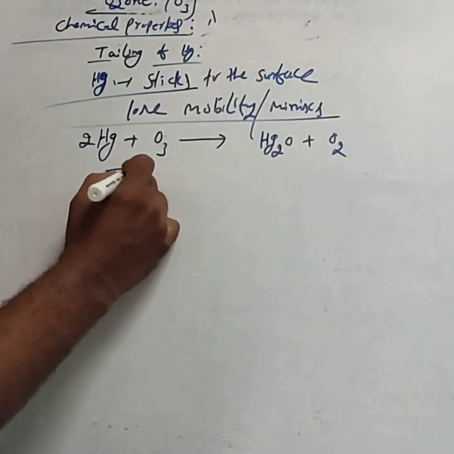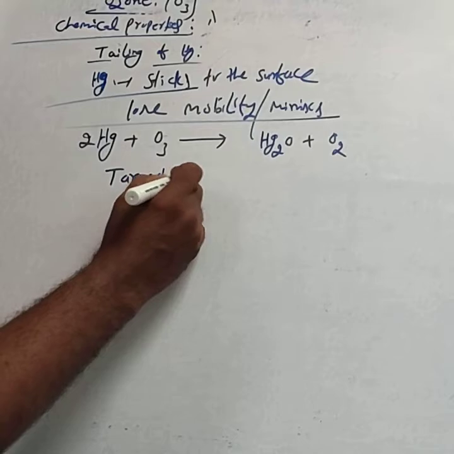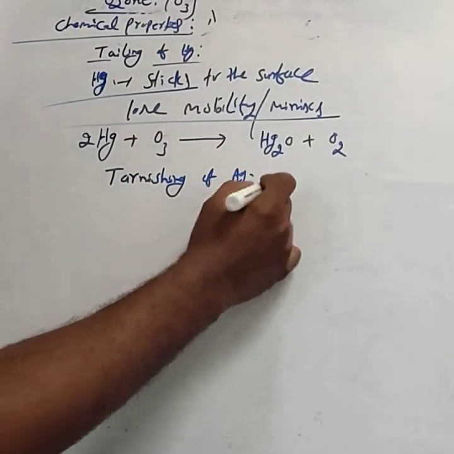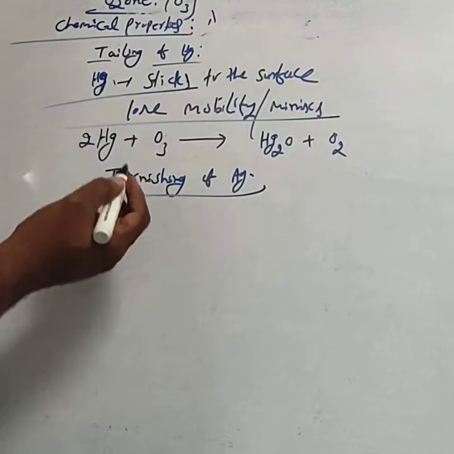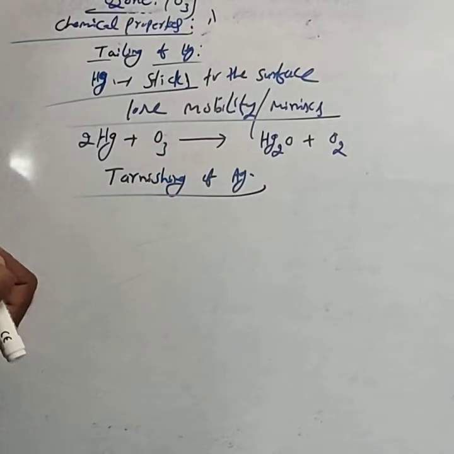Then one more is tarnishing of silver. If you keep silver metal open to the air for a long period, in daily life you observe that silver becomes darkened, it becomes black. This is called tarnishing of silver.